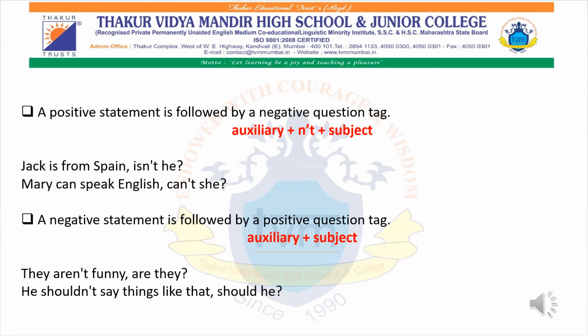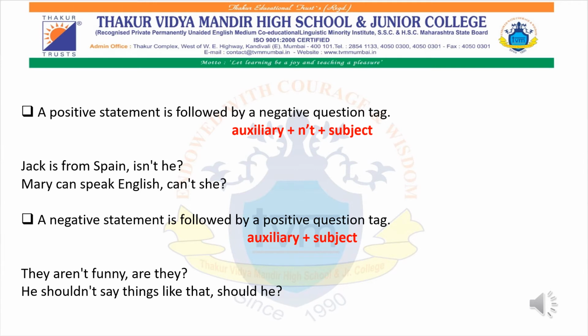Now which is the helping verb over here? Can. So first you have to add can, you have to add not, and since it's a girl, she. And this is vice versa. If you get a negative statement, a negative sentence, it will be followed by a positive question tag. They aren't funny.